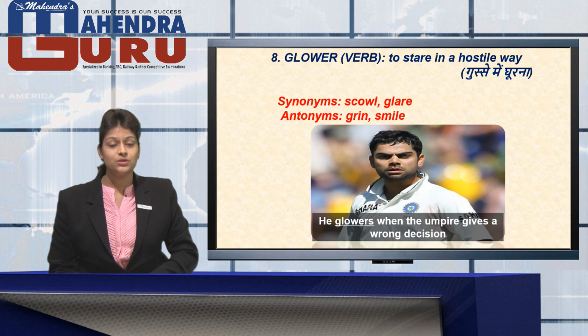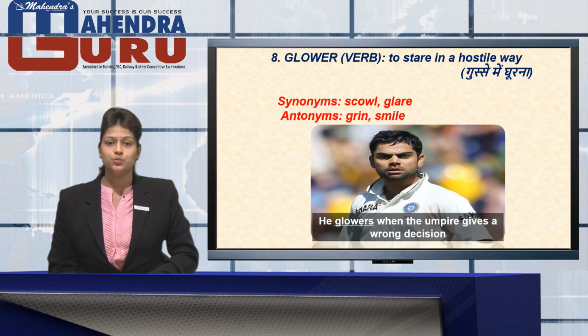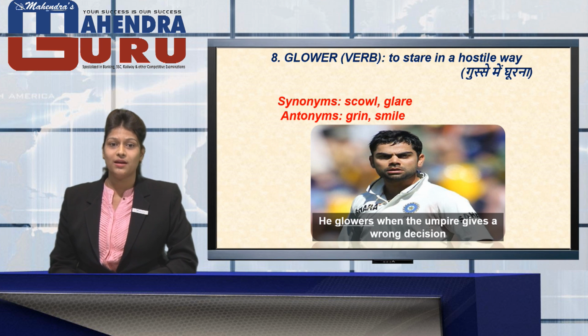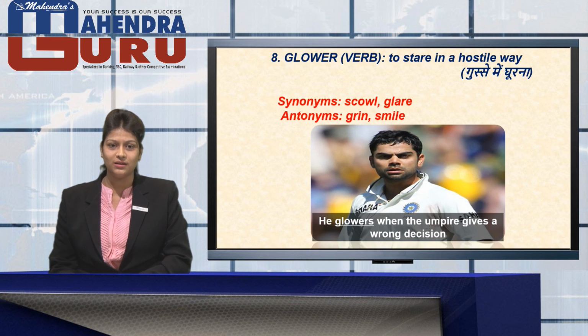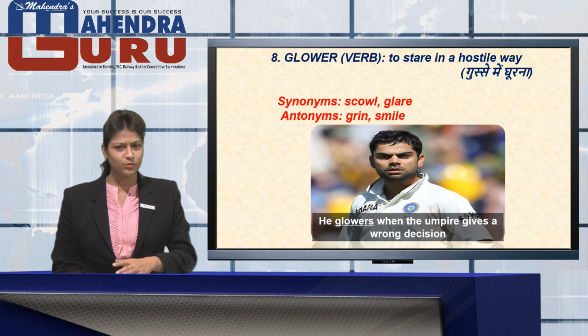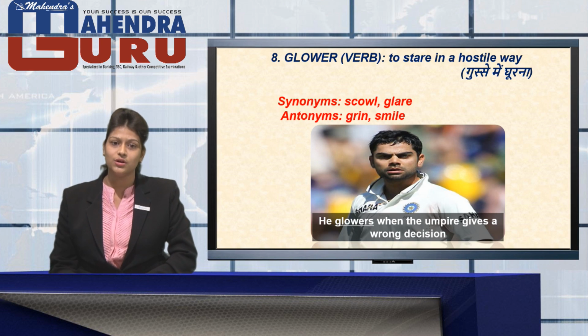The next word over here is glower. This is again a verb which means to stare in a very hostile way, to stare or to scowl. The synonyms which are provided to you are scowl and glare, while the antonyms are grin and smile. Repeat with me, the synonyms are scowl or glare and the antonyms are grin or smile.